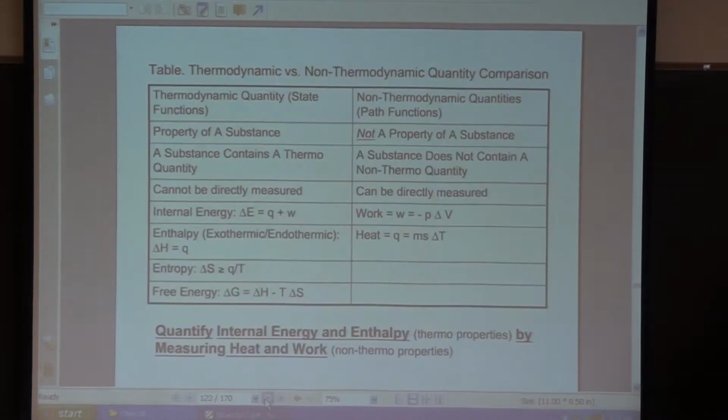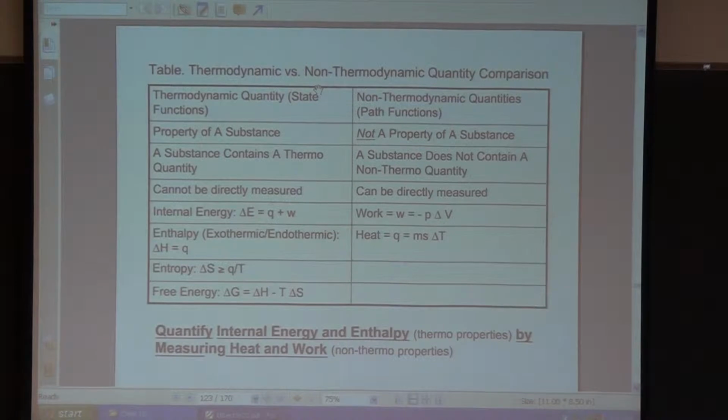Okay, let's go on to the next slide. And this summarizes these thermodynamic versus non-thermodynamic quantities. So again, a thermodynamic quantity is a property of a substance, whereas a non-thermodynamic quantity is not a property of a substance. So property of a substance means that that substance contains that property.